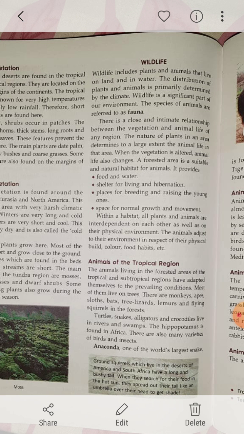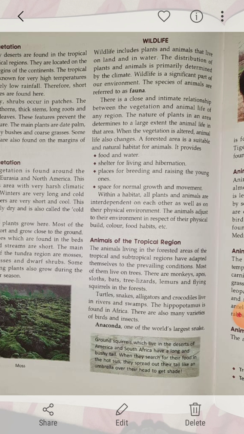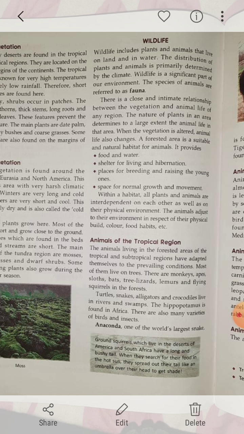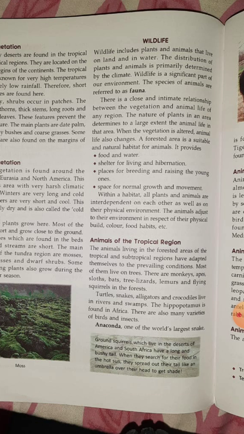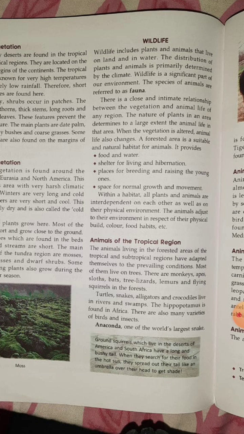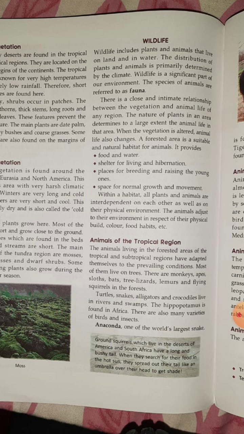Okay. Now, which animals can you find in the tropical regions? Animals living in the forest areas of the tropical and subtropical regions are adapted to the prevailing conditions. Every animal and every plant species is made by nature in such a way that they can adapt to that particular condition. Clear? Most of them live on trees. Now who lives on trees? Obviously not people. Monkeys, apes, sloth bears, bats, lizards, lemurs, flying squirrels, they live there.